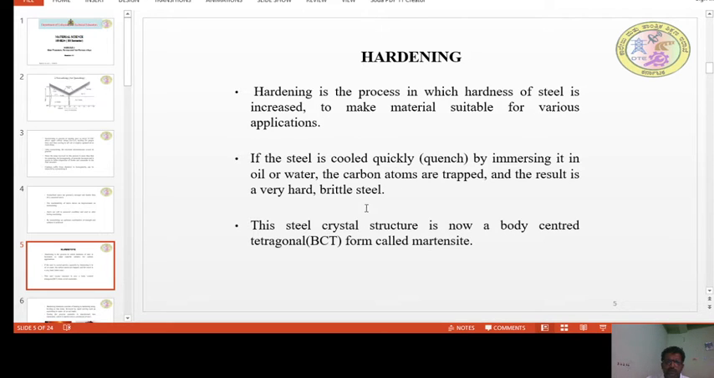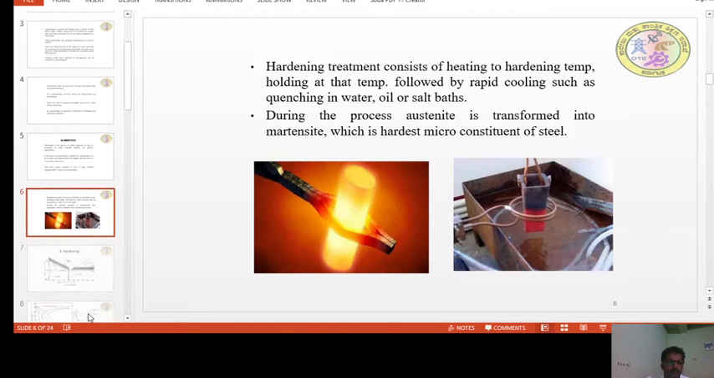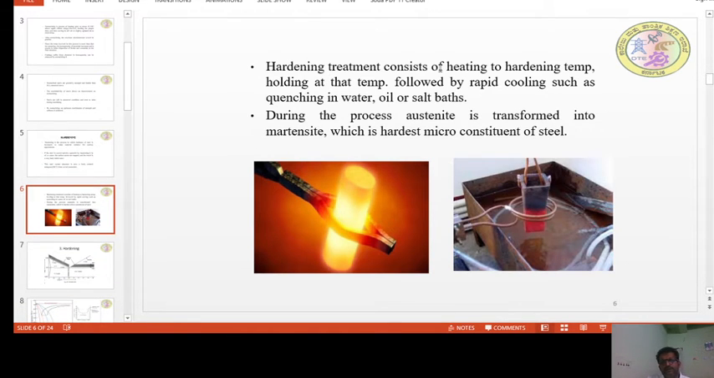So this is what happens in the case of hardening. Hardening treatment consists of heating to a hardening temperature, holding it at that temperature, followed by rapid cooling such as quenching in air, oil, or salt. During this process, austenite is transformed into martensite, which is the hardest microconstituent of the steel. So this shows the component is heated, and then it is dipped into cold water.